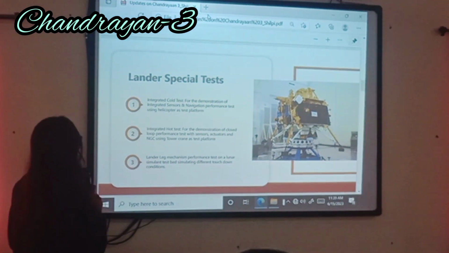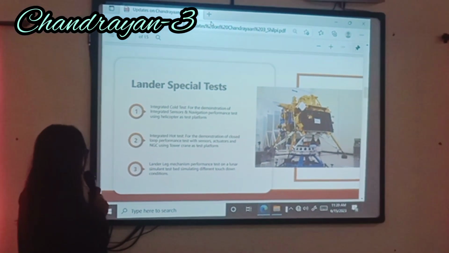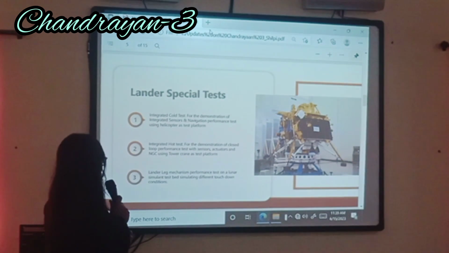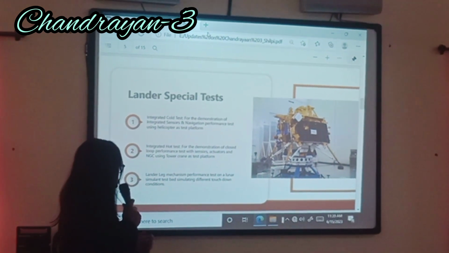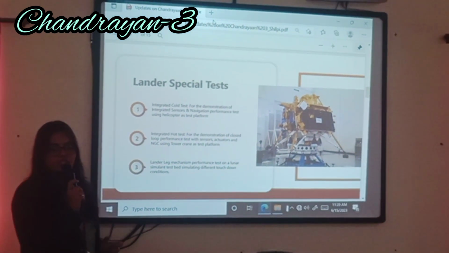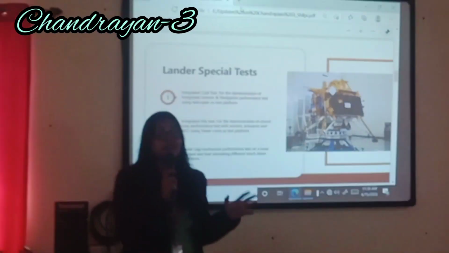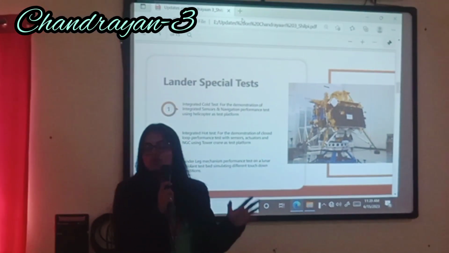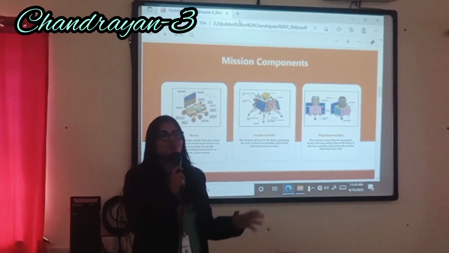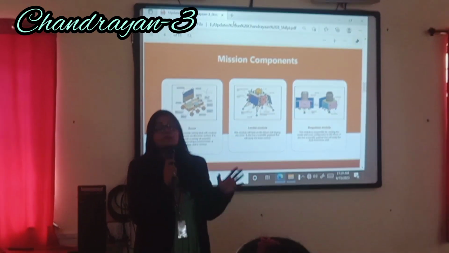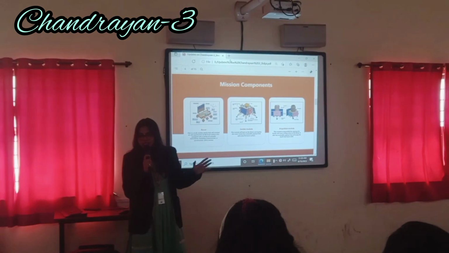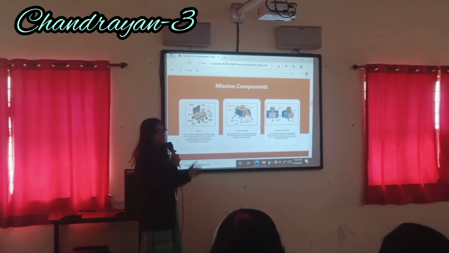Third is the lander leg mechanism performance test on a lunar simulated test bed simulating different touchdown conditions. Whatever situations will be found on the moon's surface, we have to test on the earth before we launch any vehicle or any mission to space. Clear to everyone? Next slide please.